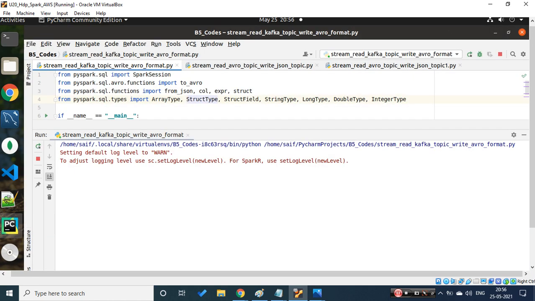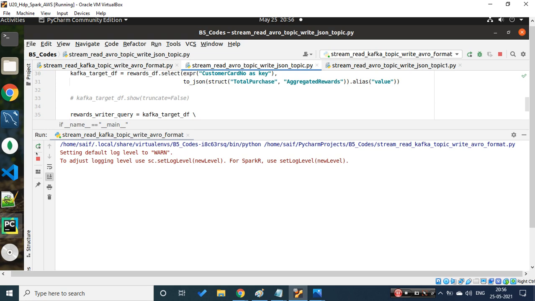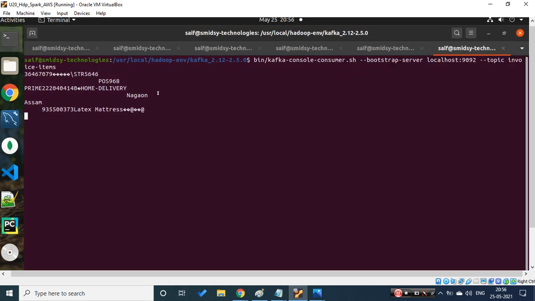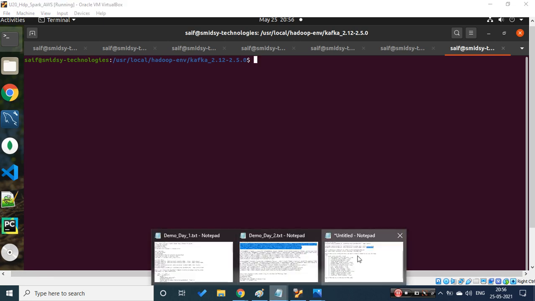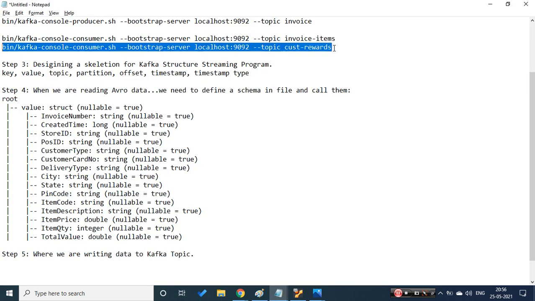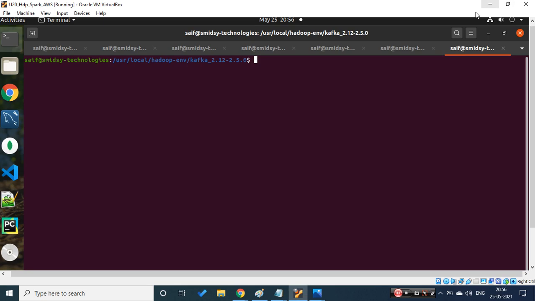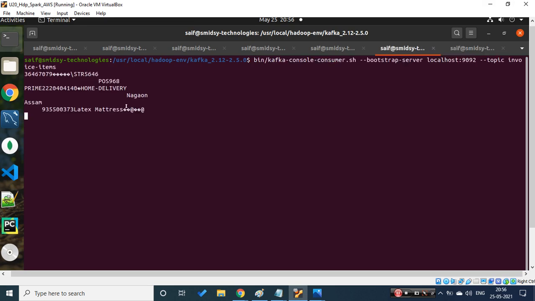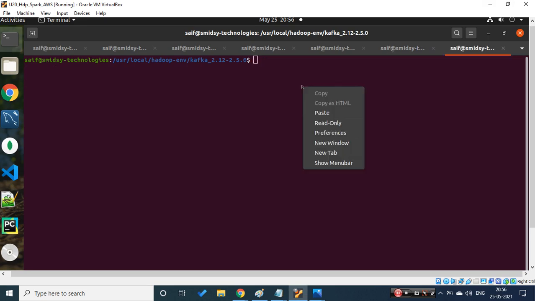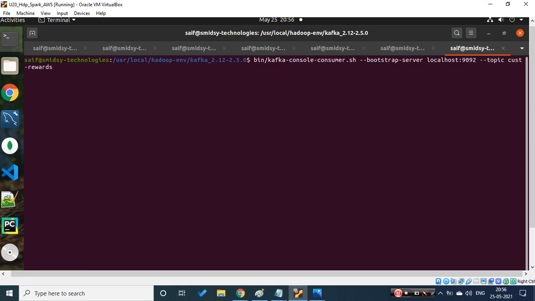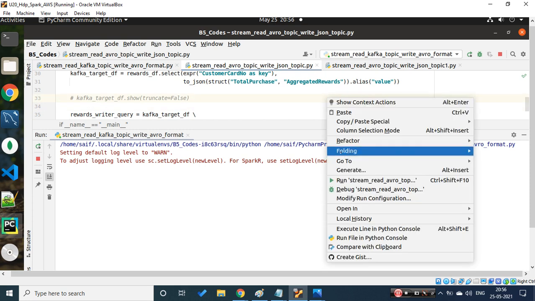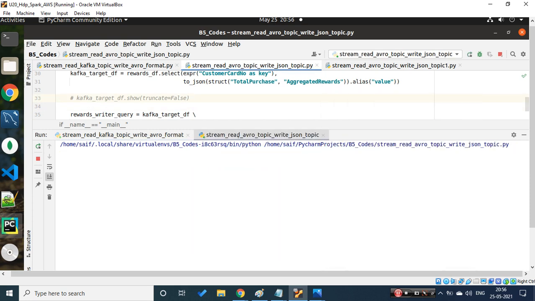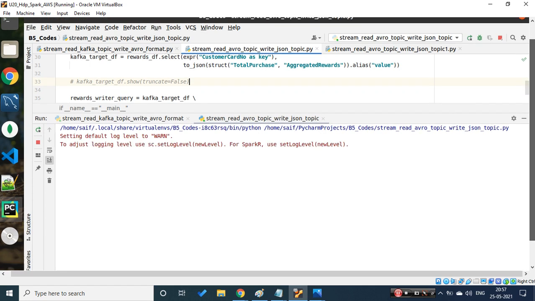Now, the second program will read the data from this Avro topic, and I need to create the third one, that is nothing but what we have kept today. So let's consume this, customer rewards. The data now which is written in Avro format, we will be consuming that, and the final stuff should be there. So let's go to the second program, and let's execute this. Now let's see what it is giving us.